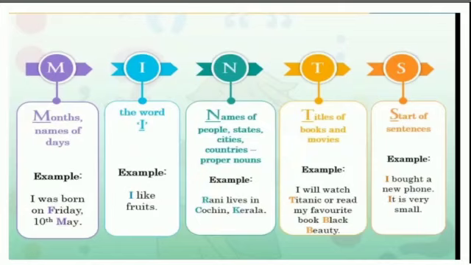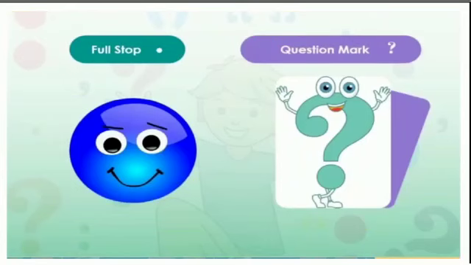T stands for titles of books and movies. Example, I will watch Titanic or read my favorite book Black Beauty. S stands for start of sentences. For example, I bought a new phone. It is very small. Now let us learn the following punctuation marks.